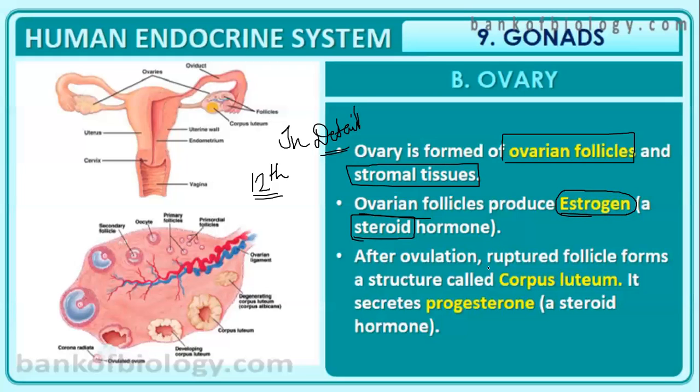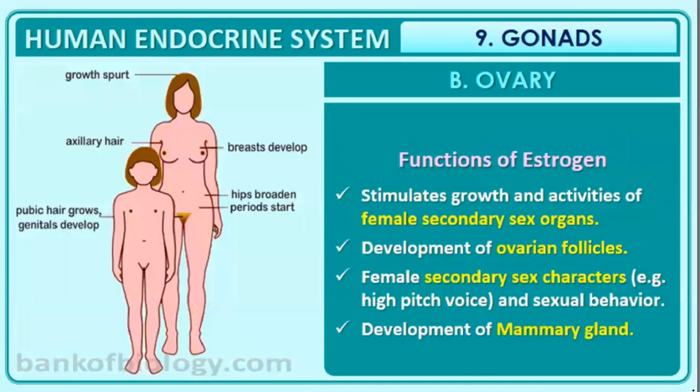After ovulation, the ruptured follicle forms a structure known as the corpus luteum. That also is endocrine in function. It secretes a hormone which is progesterone. That is again a steroid hormone. So what are examples of steroid hormones? Estrogen and progesterone are examples of steroid hormones. Progesterone is secreted by the corpus luteum, which is formed after ovulation from the ruptured follicle, and the ovarian follicle produces a steroid hormone known as estrogen.